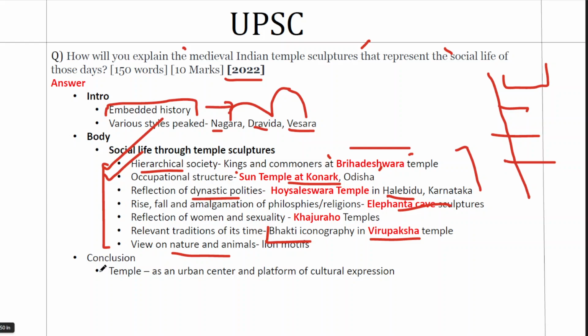And we'll conclude this by talking about temple, because all these are about temple sculptures. So we'll give a general statement about temple as a conclusion. Temple was not just a place of worship. It was also a place where wealth was stored. That is why when a foreign king attacks a new territory, temples will be the first structure to be demolished because wealth is kept inside. If you look at the Padmanabha temple in Trivandrum, Kerala, it is one of the wealthiest temples in India right now, because of the large amount of treasure that is still kept within.